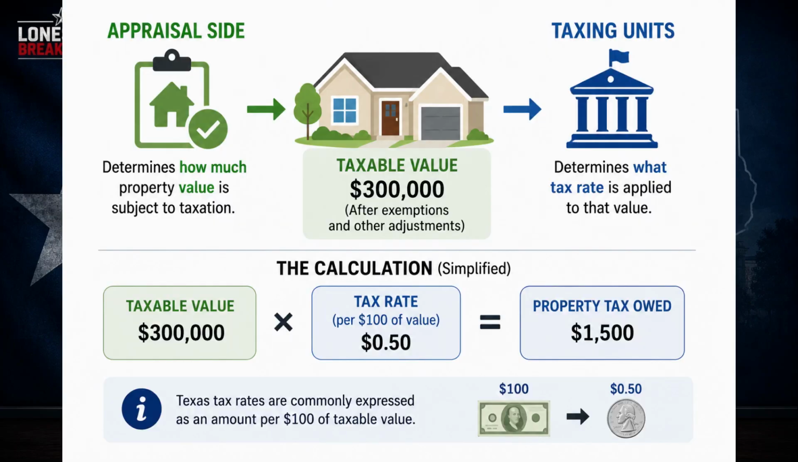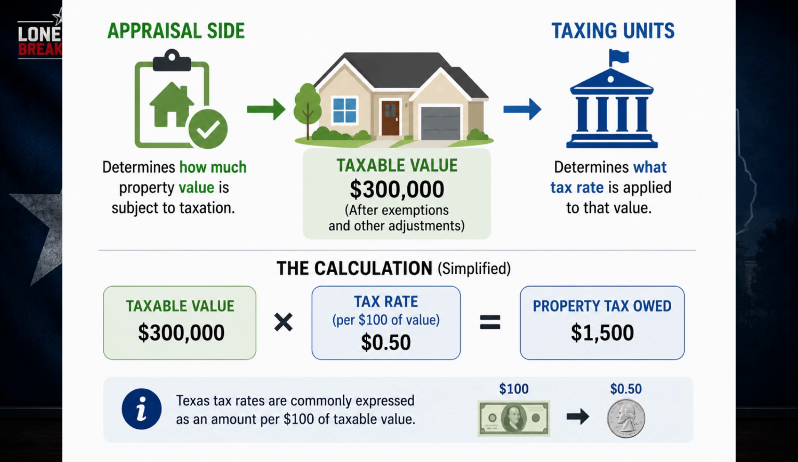Now we get to probably the biggest misconception. Your appraisal district does not set your property tax rate. Your local taxing units do. That can include your city, county, school district, and other applicable special taxing districts. Think of it this way. The appraisal side of the system determines how much property value is subject to taxation. The taxing units determine what tax rate is applied to that value.